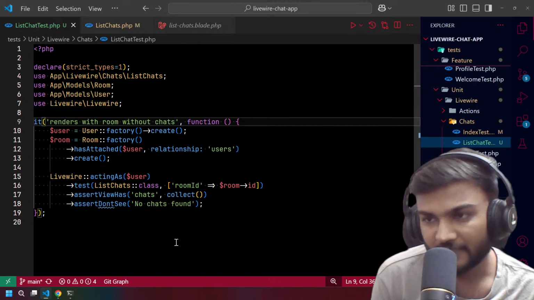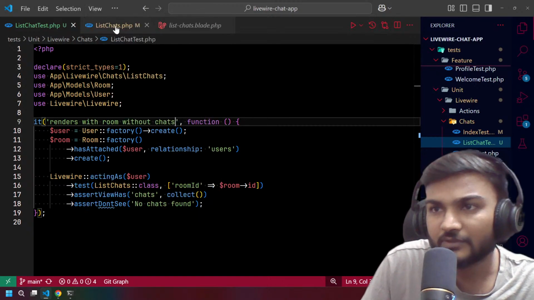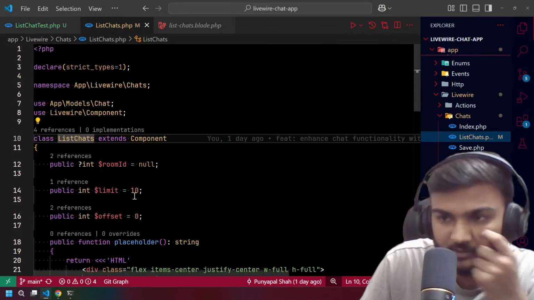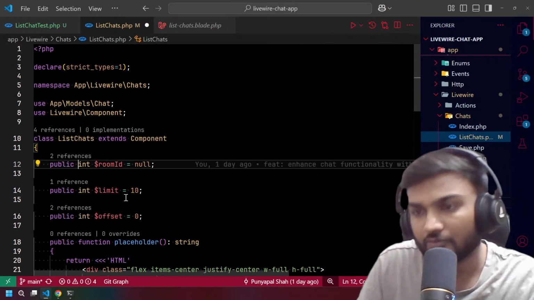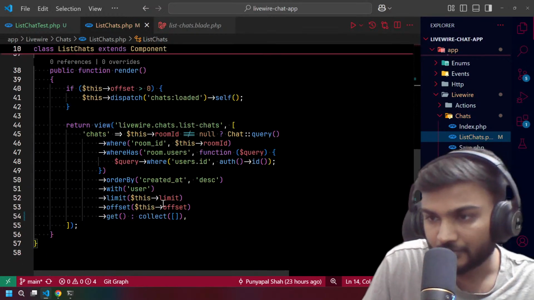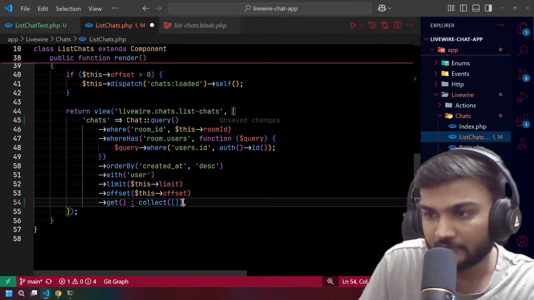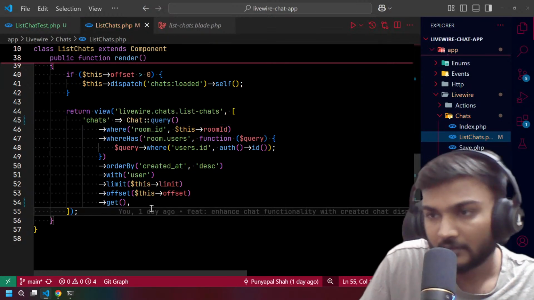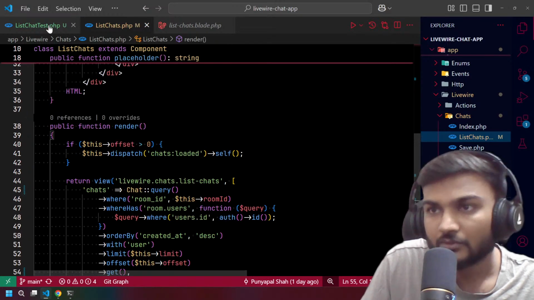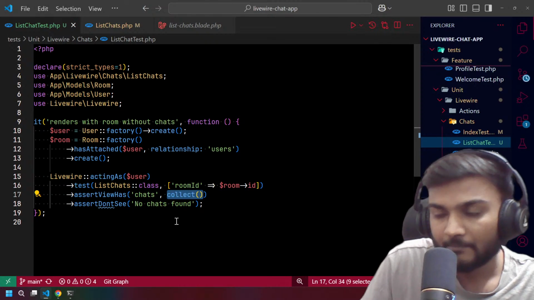We need to also check for room ID as null, or even now we are not going to pass a room ID as null, so we can totally remove this code because we already checked that. So yeah, we can even remove this as well, and this as well, right? And now we need to see what we can do.